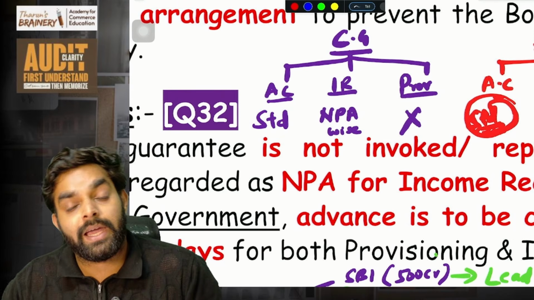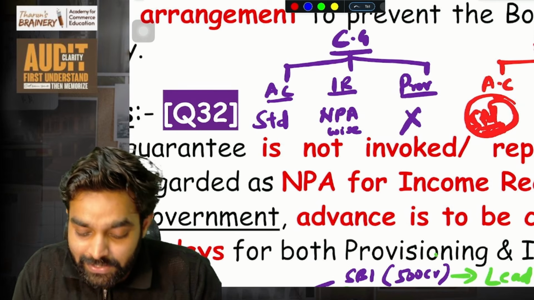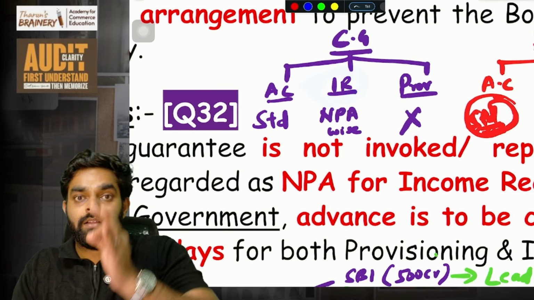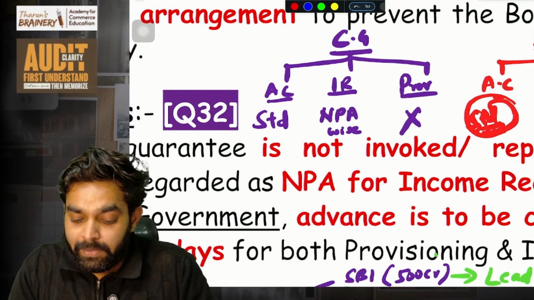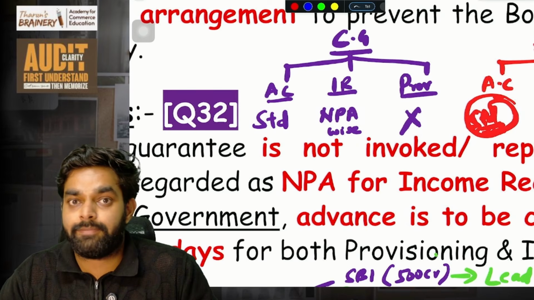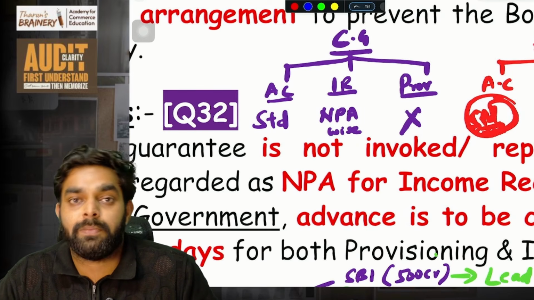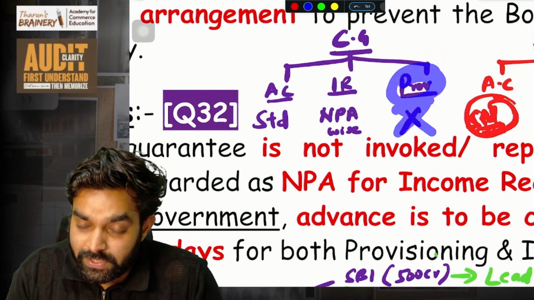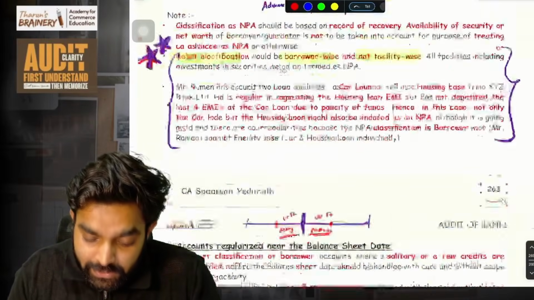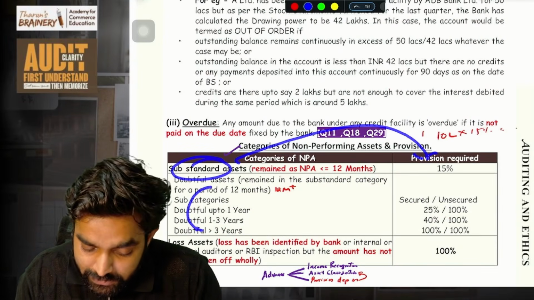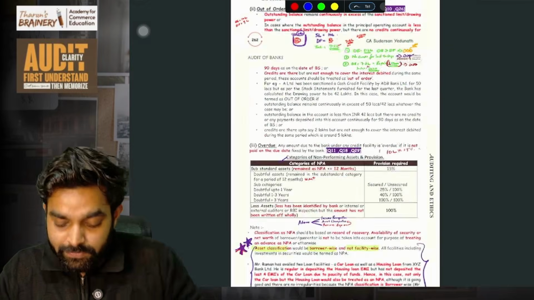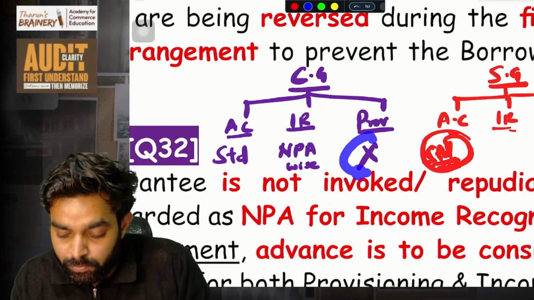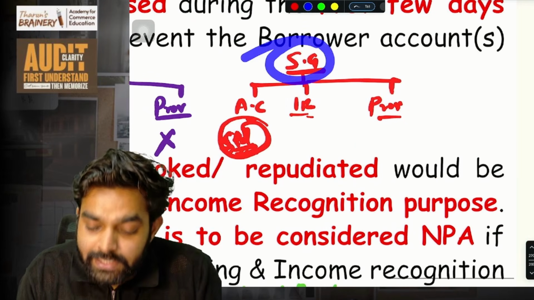The bank can blindly trust that if I don't pay, the central government will pay. So asset classification, even though it becomes NPA, should remain standard. Then income recognition for my loan from the bank is based on NPA status itself. That is, if the account becomes NPA, 90 days I have not paid, income should be recognized on normal receipt basis only, no accrual. But for provisioning, you don't have to put any provision also, because provision is dependent upon classification. If the asset is substandard, then this provision comes. If it is doubtful, then this will come. So provision is dependent on asset classification, right? Since here asset classification is not changing, even though the asset becomes NPA, it is still standard, so no provision is required.